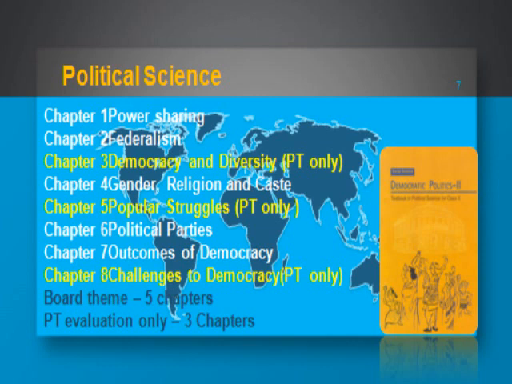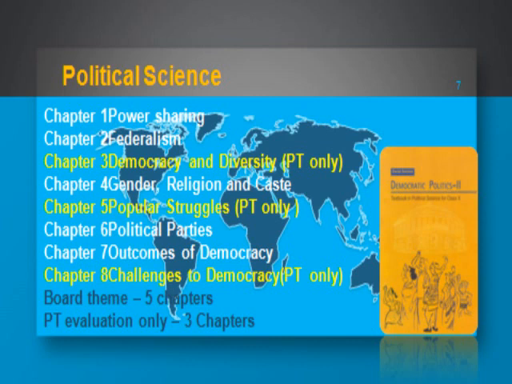And the next one is the outcomes of democracy, the last chapter for the board exam, right? Here we will understand the outcomes of democracy, how democracy is an accountable, responsible, and legitimate form of government, right? Economic growth and development, and how democracy reduces inequality and poverty. We will evaluate it, and how it accommodates social diversity and brings dignity and freedom to the citizens.